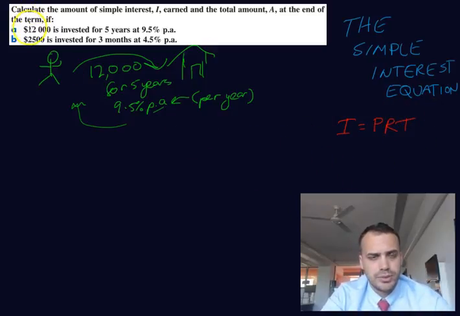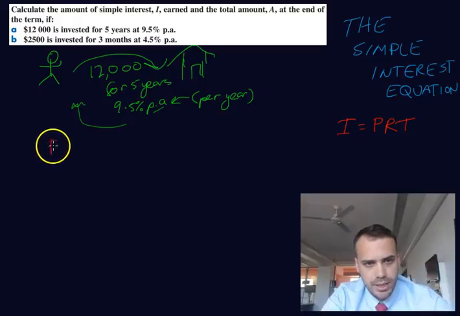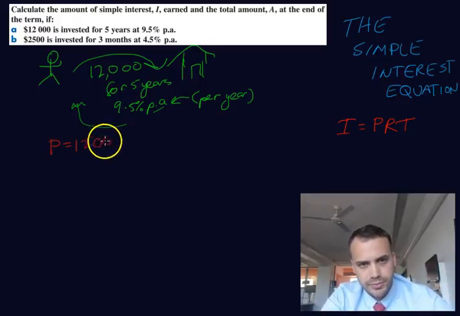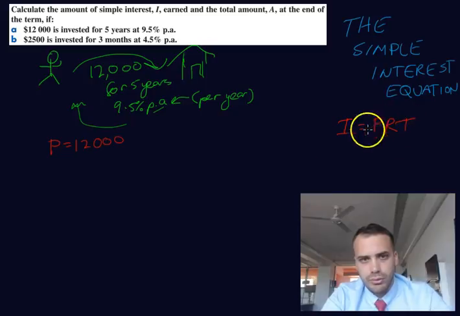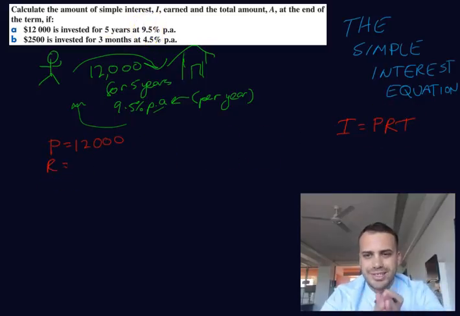Now let's look at this question. 12,000. Now we know that 12,000 is the principal. It's the money we started with. So P equals 12,000. We know that the rate is 9.5%. But with my formula, you can't write it as a percent. You have to write it as a decimal.